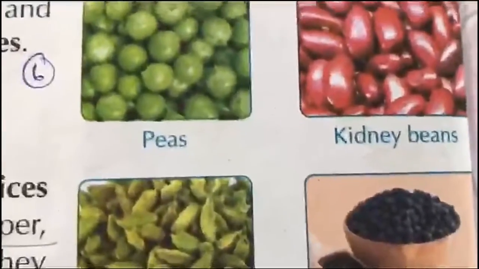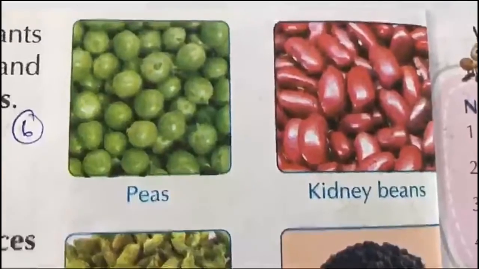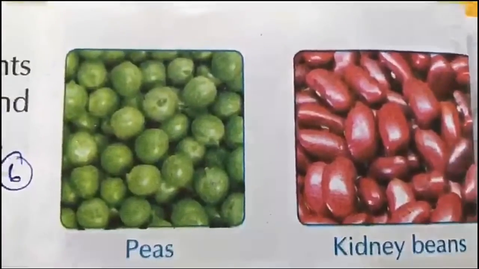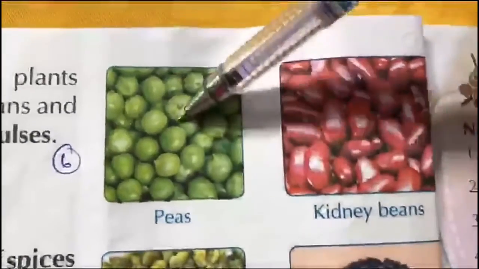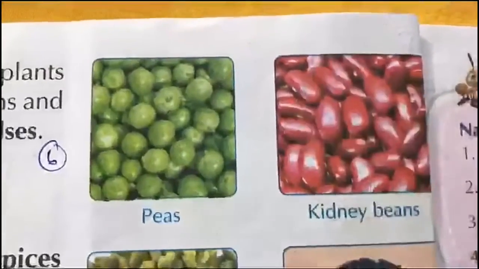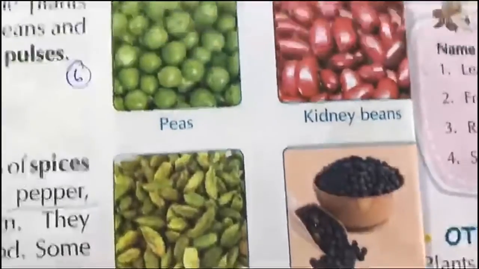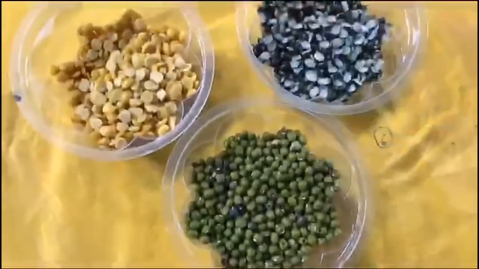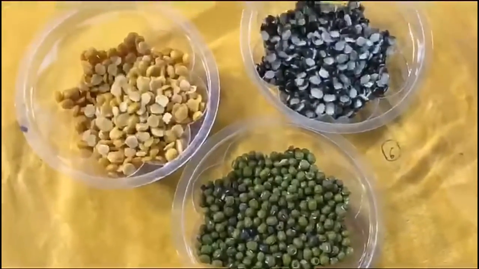They are part of our diet. They are found inside the pods. We eat seeds of some plants such as peas, kidney beans and grams. Grams are what we use daily in our diet. These are red gram, black gram and green gram. They are called the pulses.